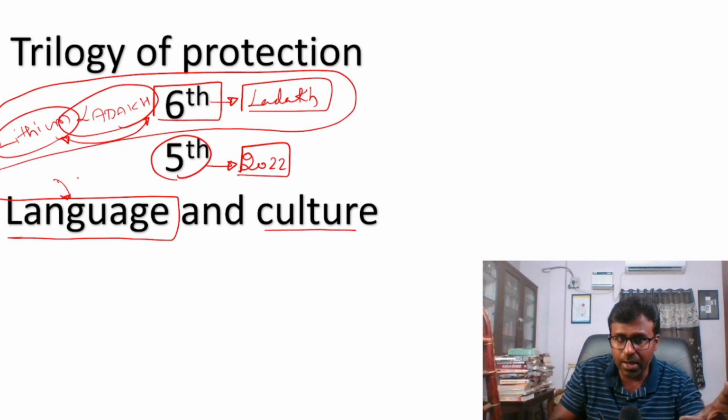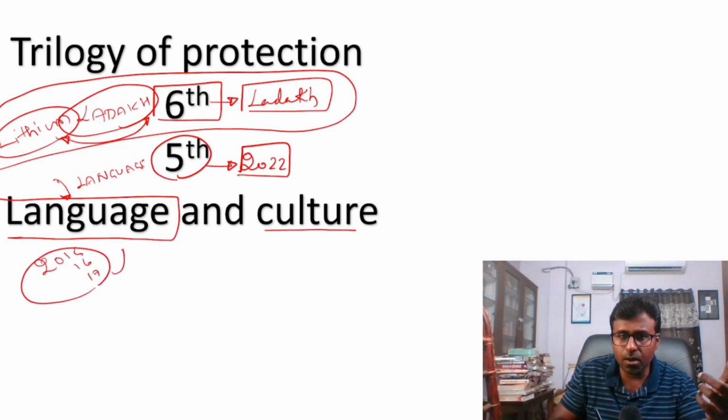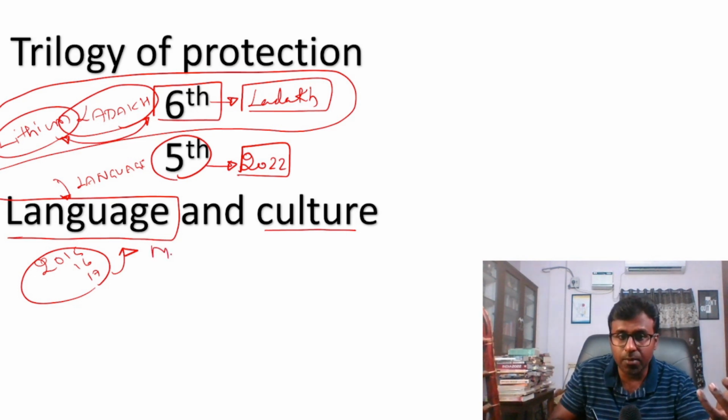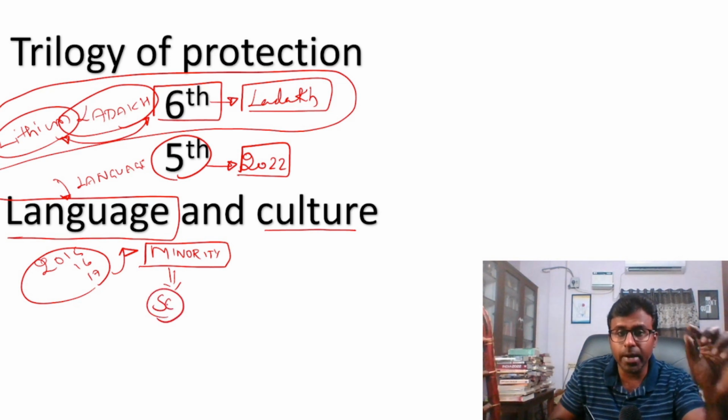What are these languages, that chapter on language? Because in 2015, 16, 17 there were a lot of questions, or at least one question, on language, but suddenly there has been no question on languages. Look at them. Protection of minorities in India. This was not a question. I'm saying this was an issue in the Supreme Court, that is, who is a minority?